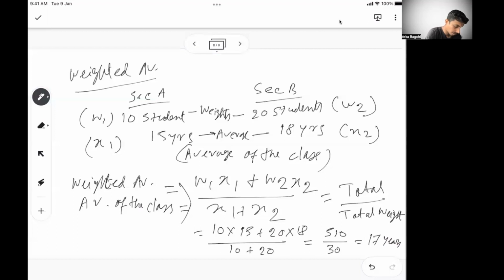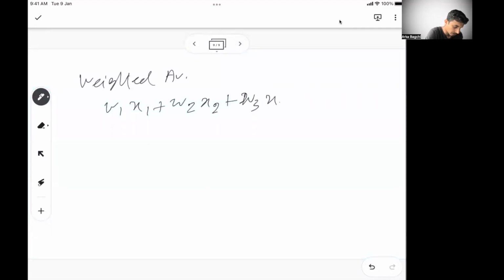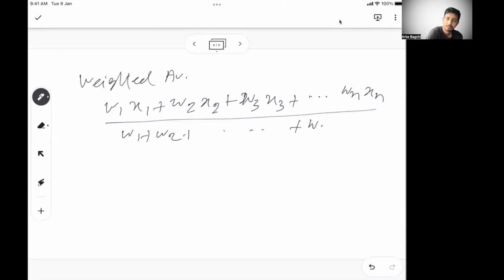Now if I have to generalize this formula, if there are more groups than two, then it is W1 X1, X1 being the individual average of that particular group, plus W2 X2, plus W3 X3, goes on till Wn Xn, divided by W1 plus W2 till Wn. Okay, so this is the generic weighted average formula.